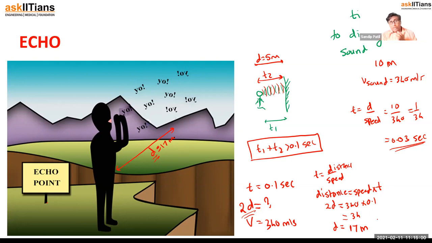But in a natural place like this, there is no obstruction. Sound can directly travel and come back. Therefore, we hear the sound there. Okay, so remember. Is it necessary that 17 meter is the maximum or minimum distance? We can say it should be the minimum distance. So it doesn't matter if this distance is even 30 meter or 50 meter, still you are going to hear the echo. Okay. Obviously, time will vary in that case. Right? So this is about echo, we can say.